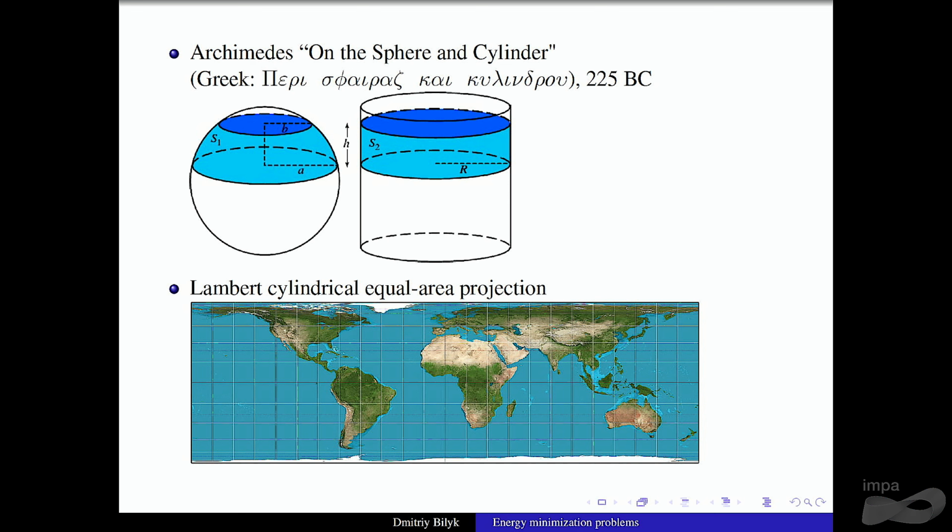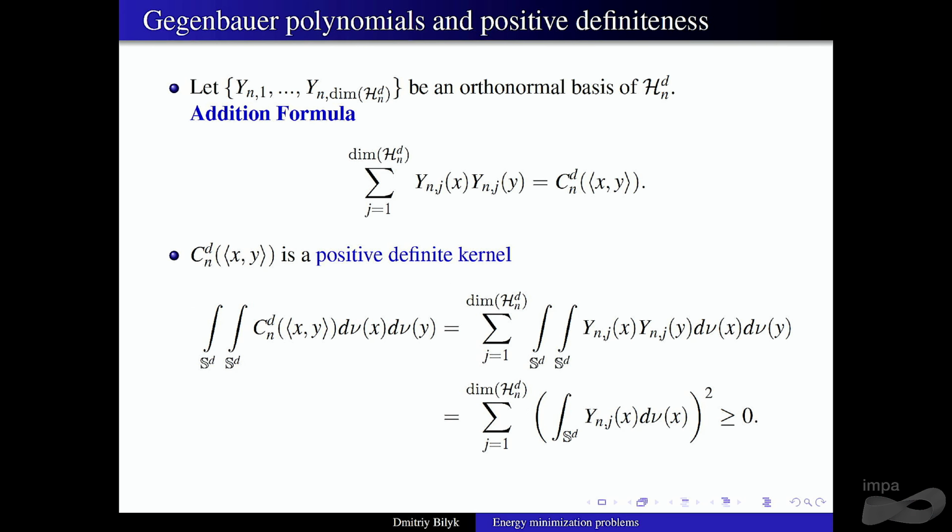This is also known as the Lambert cylindrical equal-area projection used in cartography. You wrap things around the ball and project, and the interesting thing is that it preserves areas. It really distorts some of the linear dimensions, but it preserves areas. So anyway, the way to remember that power d minus 2 over 2 is that it disappears when d is 2, and this is exactly Archimedes' theorem. Sorry, just a little historical detour.